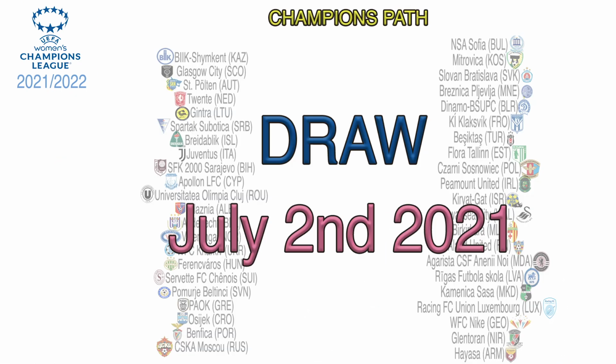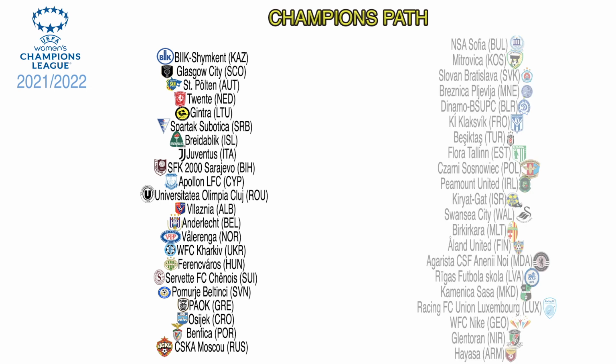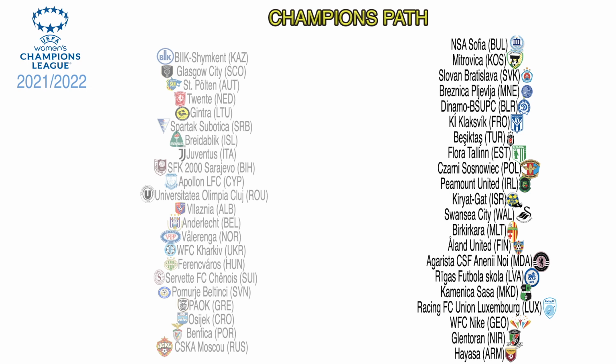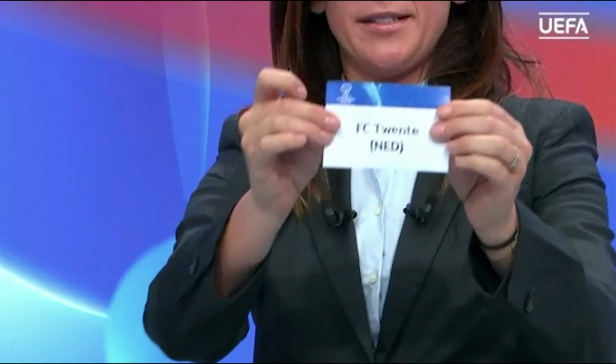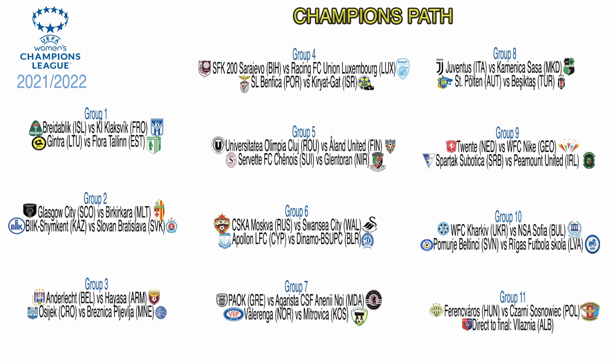So the draw was made on the 2nd of July. There were 2 hats, one with 22 teams and one with 21, which makes 43. In the first hat, there were the teams with the higher coefficients, and in the second one, the teams with the lower coefficients. Every time the judges picked one team from each hat, and it formed 11 groups, so 10 groups of 4 teams each, and 1 group with 3 teams.